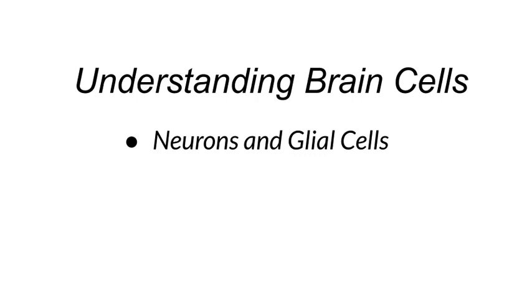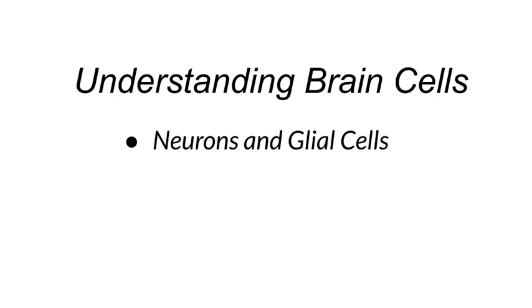Today we are going to talk about understanding the brain cells, which is neurons and glial cells. The human brain is a marvel of complexity comprised of billions of specialized cells known as neurons and glial cells. These cells work together to process information, transmit signals and support the overall function of the nervous system. In this detailed exploration, we will delve into the intricate structure, diverse functions, and crucial roles of neurons and glial cells in the brain. First is neurons.